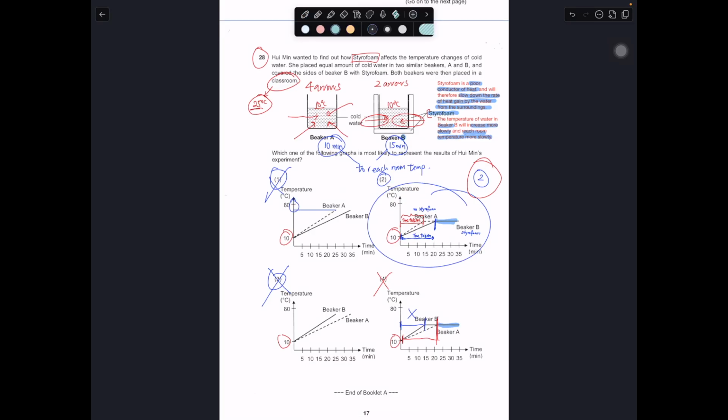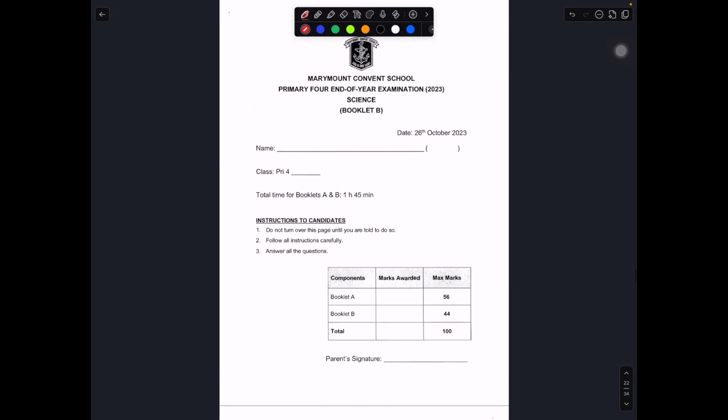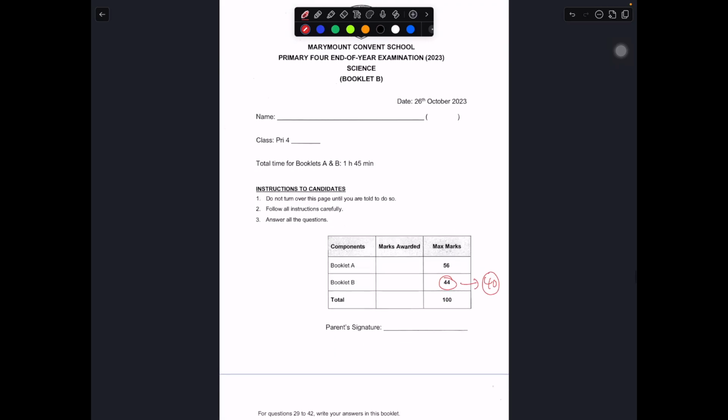Now we are moving on to the open-ended section. For this part, the open-ended section is really 44 marks. But in this case, it will be revised to 40 marks for this year's students that are taking their end-of-year exam, where section A will change to 60 marks. So it will be made to a 60-40 format.